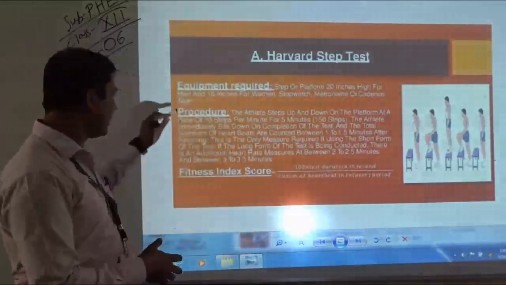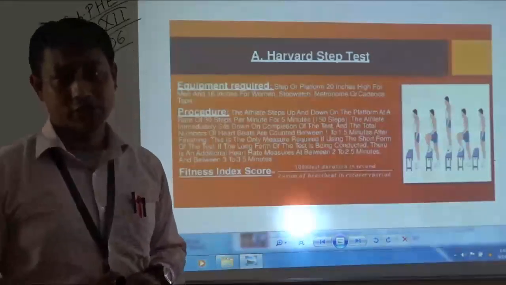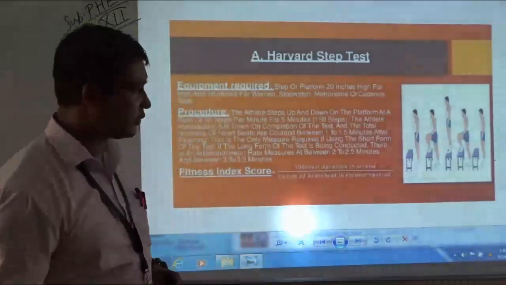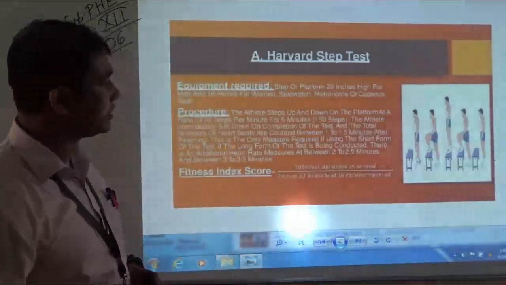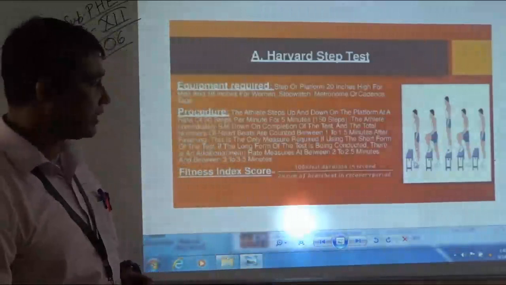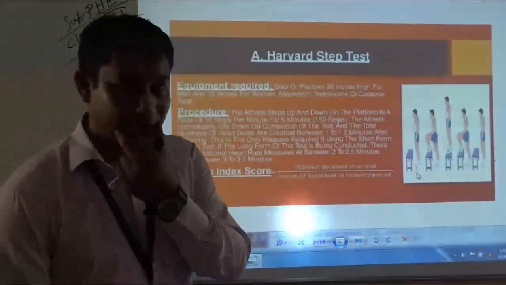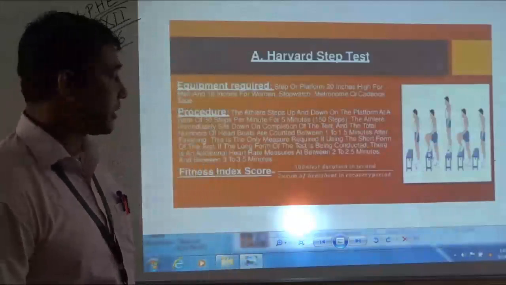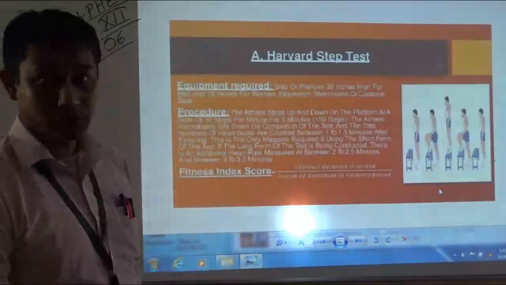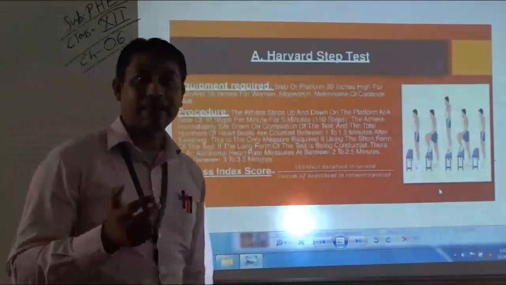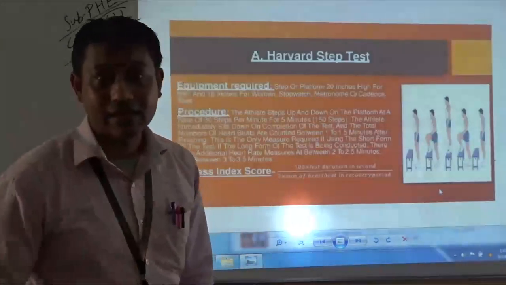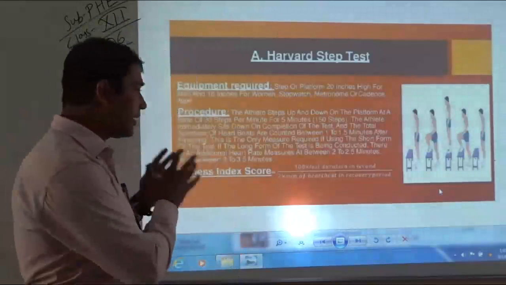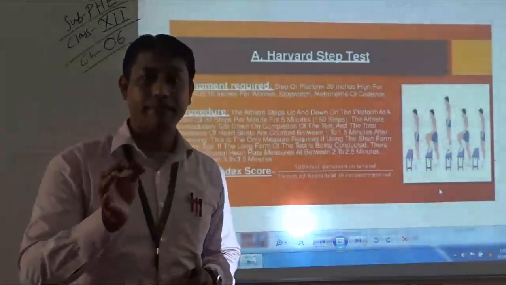So, let us start the procedure. The subject first needs to stand in front of the wooden box. Then, on the command go, the subject will start stepping up and down, and the examiner will start the stopwatch simultaneously. The maximum limit of this test is 5 minutes.